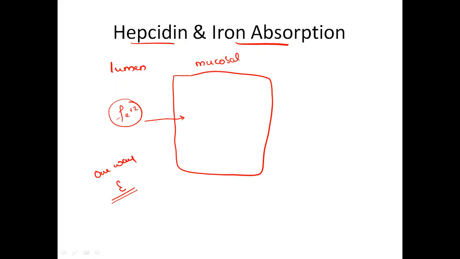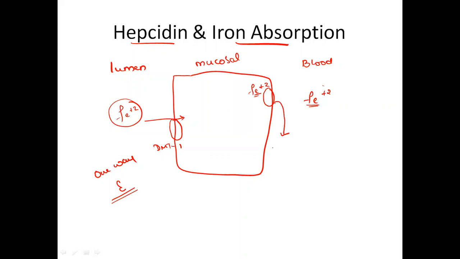The regulation of the iron is at the absorption level, and this is through a transmembrane protein called DMT1. And there is a similar transmembrane protein on the other side, at the interface between the blood vessel and the mucosal cell, or into the portal circulation. Again, it should always be in the +2 form. If the iron needs to be transported across the membrane, it should be in the ferrous form.